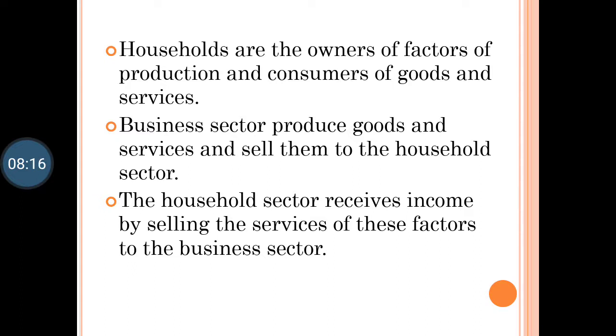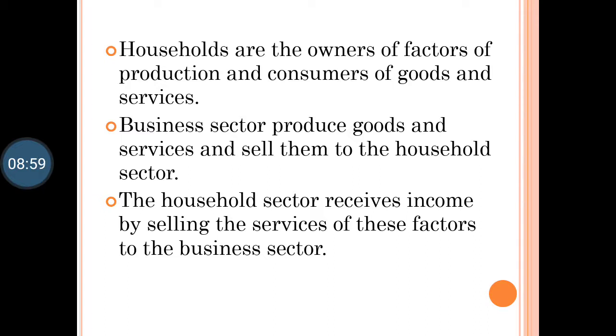In the same way, when the business sector is making goods and services with the help of factors of production, they are giving in return rent, wages, interest and profit. So they are spending, their expenditure takes place. Now how do they get income in return? When these goods and services are consumed by the household sector, meaning they are purchased, in return they get income. The business sector gets income. Let us understand that with the help of a diagram.